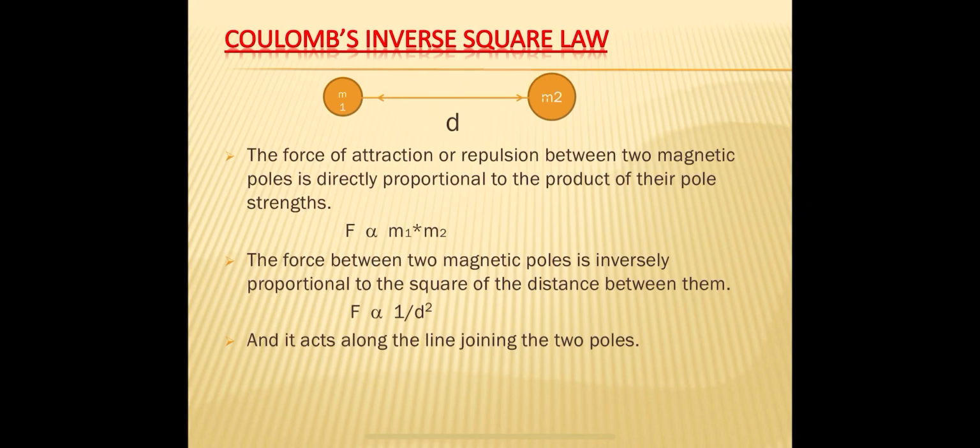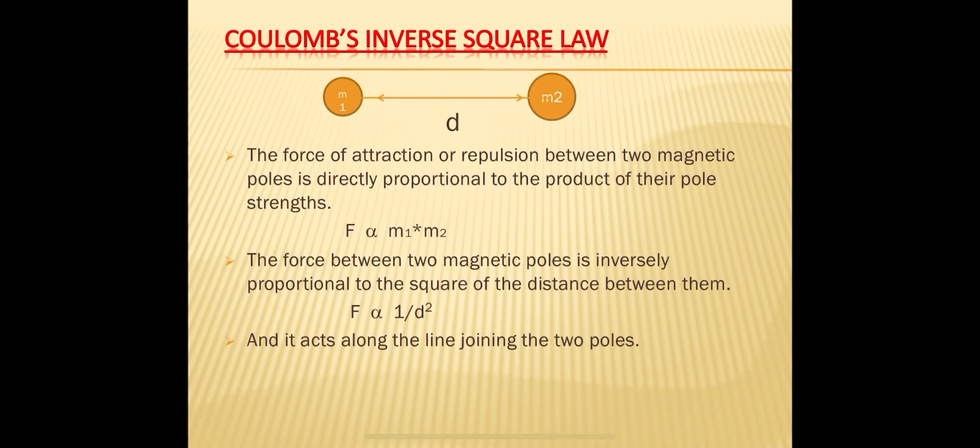So therefore F is directly proportional to m1 m2, where m1 and m2 are the pole strengths of the two magnetic poles. And one more thing we can observe is, if the two poles are near to each other, then the force will be strong. They attract or repel strongly.